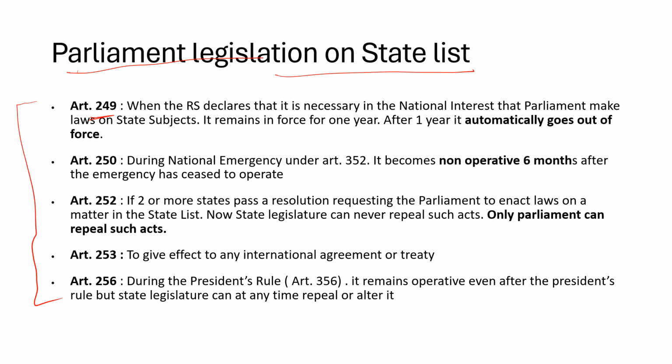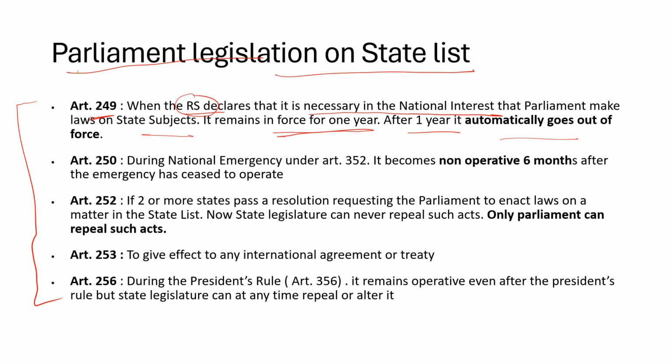Okay, let's read Article 249. In this case, Rajya Sabha declares that it is necessary in the national interest that Parliament can make a law on state subjects. So it can only be initiated in Rajya Sabha under Article 249. After that, Parliament will make a bill, and this will be in force for 1 year. After 1 year, it automatically goes out of force. So any law made under Article 249 initiates with Rajya Sabha and will be in force for 1 year.